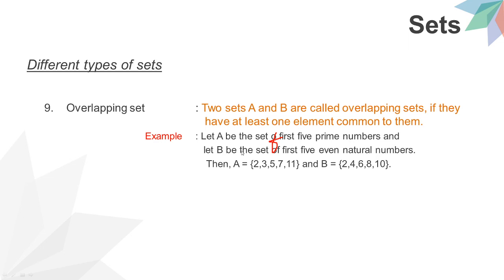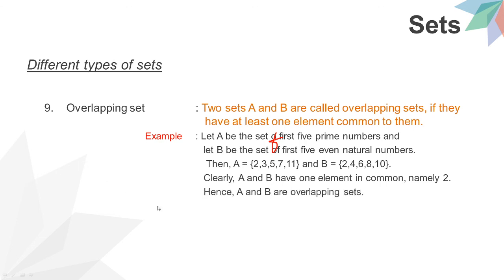Then A is equal to {2, 3, 5, 7, 11} and B is equal to {2, 4, 6, 8, 10}. What is common here? 2 is common. Clearly A and B have one element in common, namely 2. Hence A and B are overlapping sets.